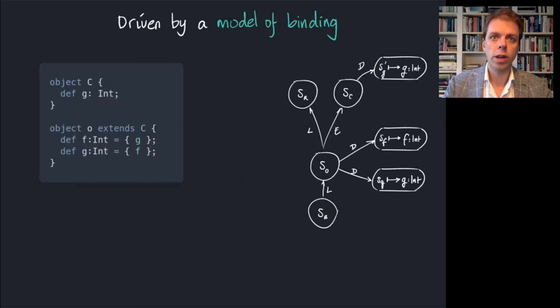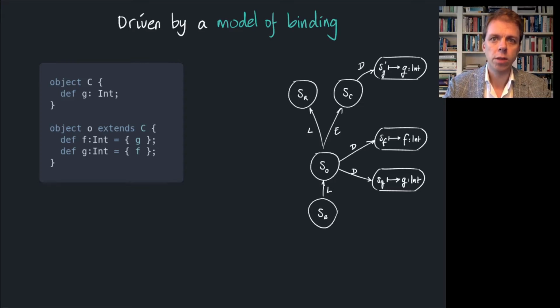The program on the left of the slide is an extended version of our earlier example. The object O now extends an object C, which contains a definition G. Note that the resolution of the reference G in O is unchanged. The local definition is preferred over the inherited one. The scope graph, depicted on the right, models the binding aspects of the program.